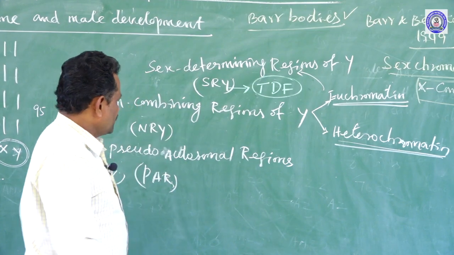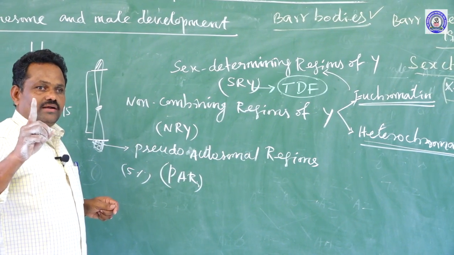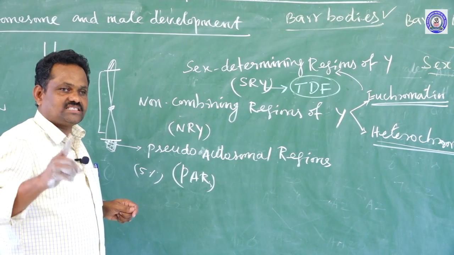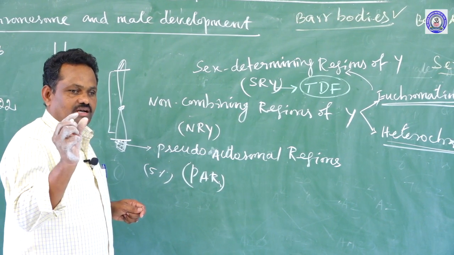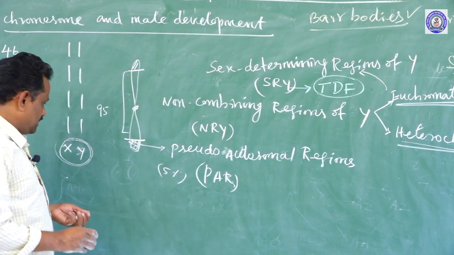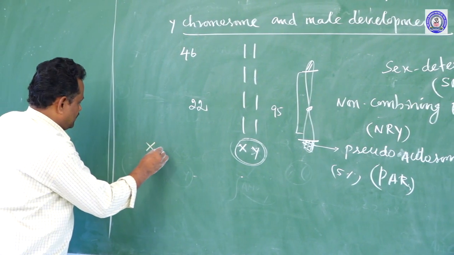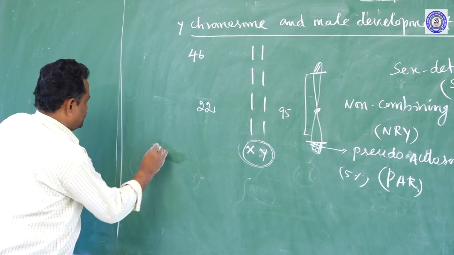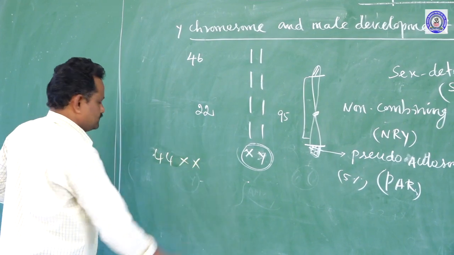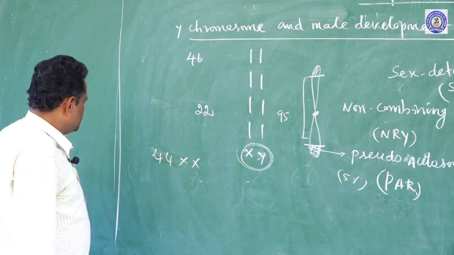And here, generally the number of X chromosomes is lesser than the original number in the case of mammalian organisms. For example, the normal female is 44 autosomes and XX sex chromosomes.